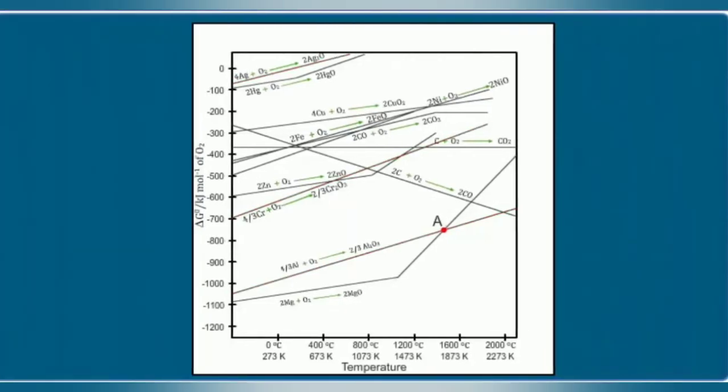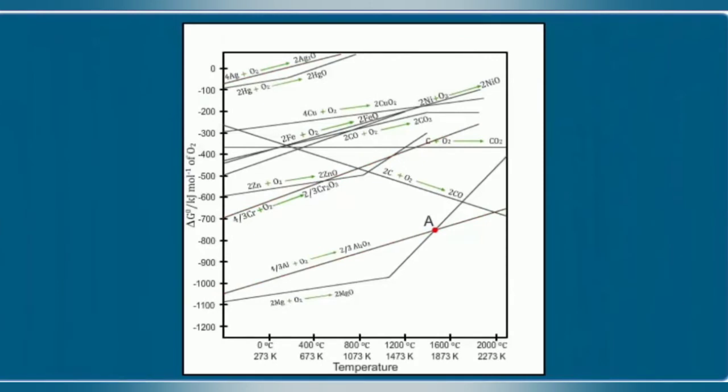The second important feature is that the Gibbs free energy change follows a straight line unless the materials melt or vaporize. The temperature at which such a change occurs is indicated by an increase in the slope on the positive side. For example, the slope of the zinc to zinc oxide line changes around 800 degrees Celsius. Similarly, the slope of the magnesium to magnesium oxide line changes around 1120 degrees Celsius.